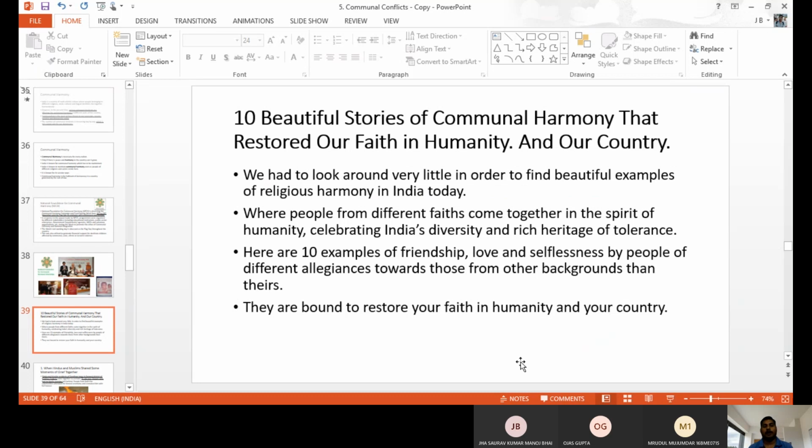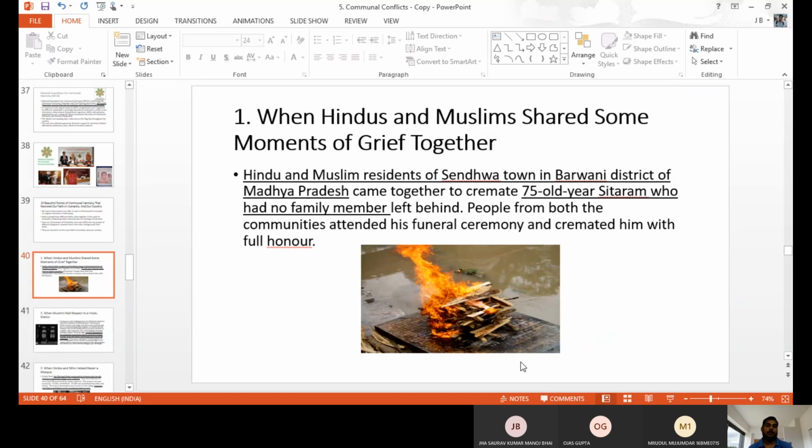The first one is when Hindus and Muslims share moments of grief together. When a Hindu man died because of old age, the Muslims made the last funeral arrangements. It's also a type of communal harmony.